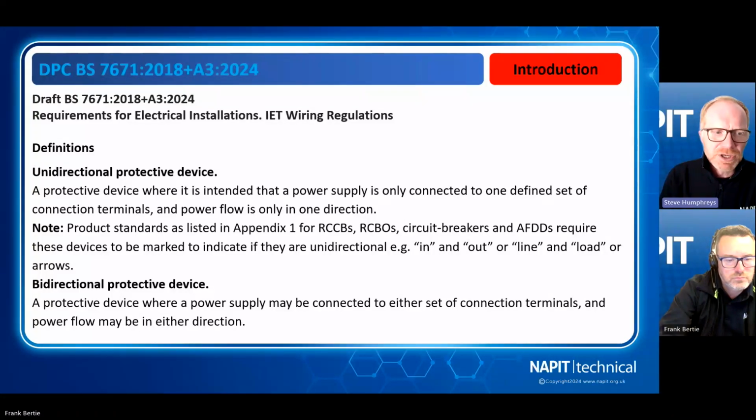And then we've got the definition of bidirectional protective devices: a protected device where a power supply may be connected to either set of connection terminals and power flow may be in either direction. And like we've already suggested, with renewables, battery storage systems, we're feeding in solar PV, we're feeding in vehicle to grid. So with all these new technologies, we've got to be more aware that these kinds of things are going to be in everyday electrical installations as they become more complex.